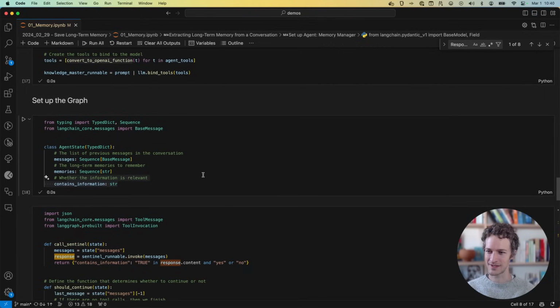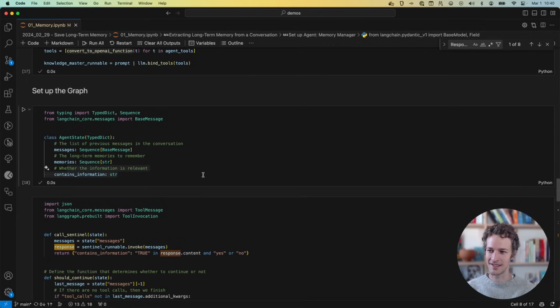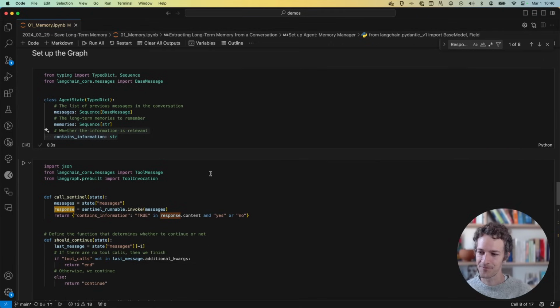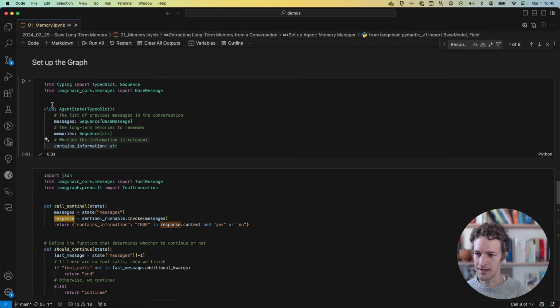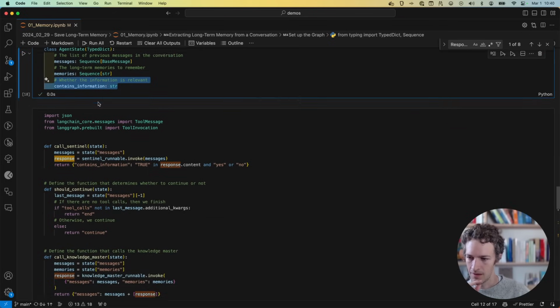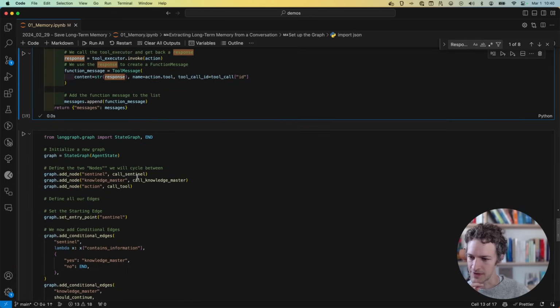It's just easy to control these things. So it's not doing a lot of reasoning and figuring out its own different loops, but it's still easy to set it up this way. So this is how the graph is set up. We've got a state now that's got messages, memories, and we're just tracking if it does contain information. I'll talk through the nodes in a second, but first we'll talk through the graph.